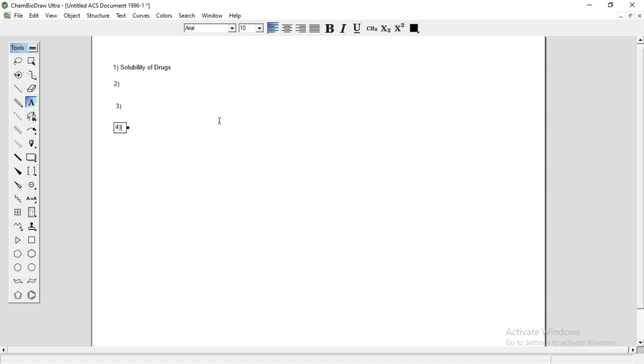Okay, so simply, you can say that an acid-base reaction may take place here. Suppose your drug has a basic functional group, that is, an amino group should be there for basicity. So that drug is more easily absorbed in the stomach where the pH is in the acidic range.